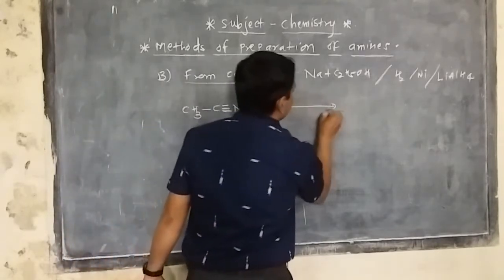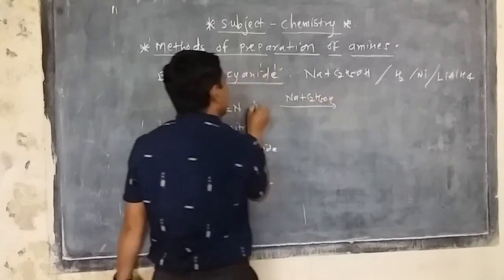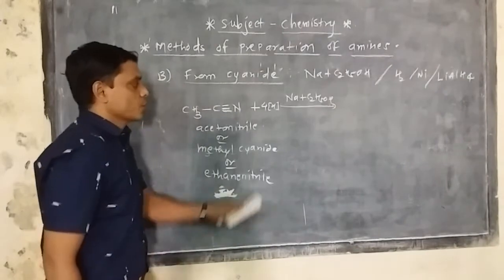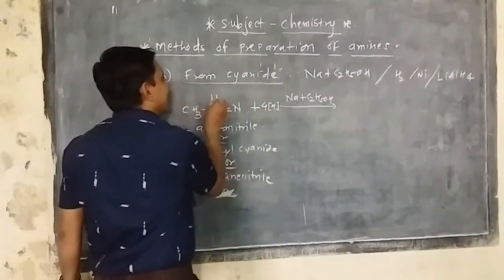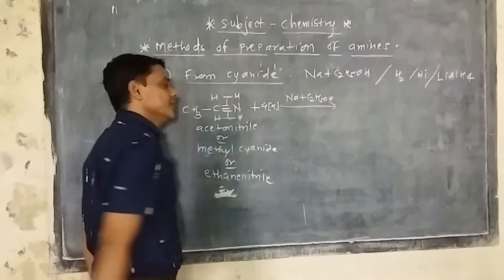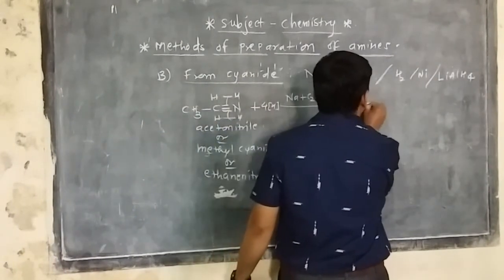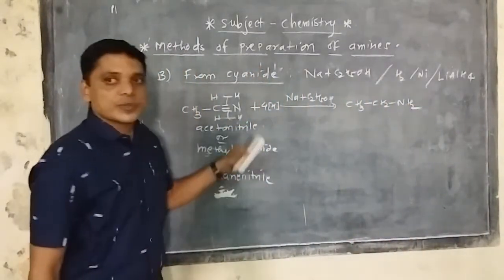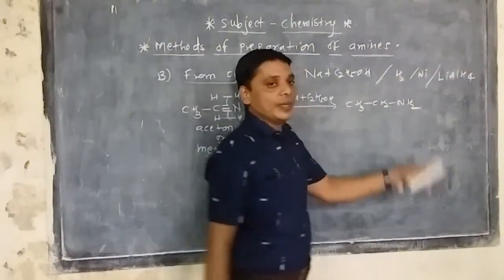Now it is to be reduced using sodium plus ethanol. Then 4 hydrogen atoms are produced, written as [H], called nascent hydrogen, and they are added. After these 4 hydrogens, the triple bond of the cyanide breaks, and finally we get CH3CH2NH2. It is a simple addition type of reaction, and ethanamine is obtained from it.